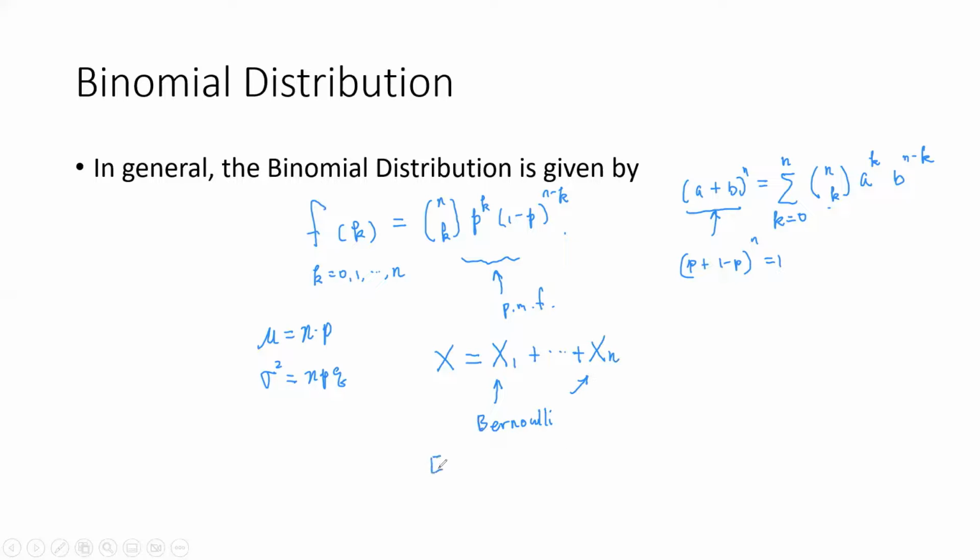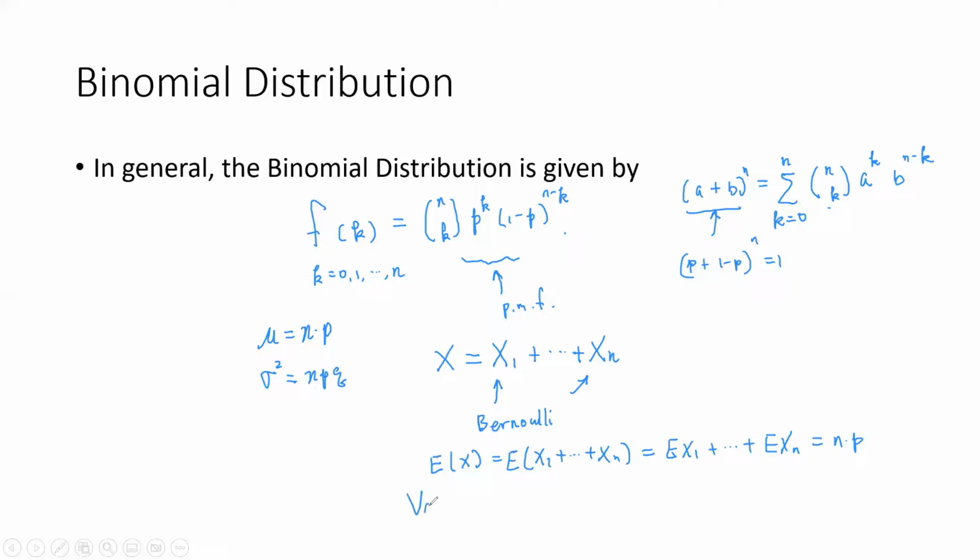But expectation is linear, right? You can find the expectation of the sum as the sum of the expectations. But all these expectations are the same. We calculated earlier, which is p. So you have n times p.